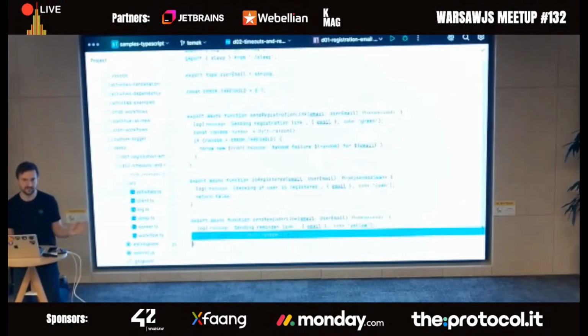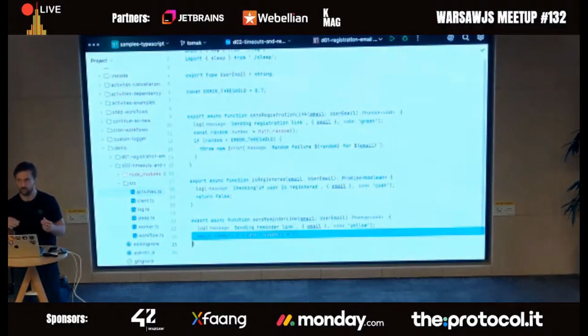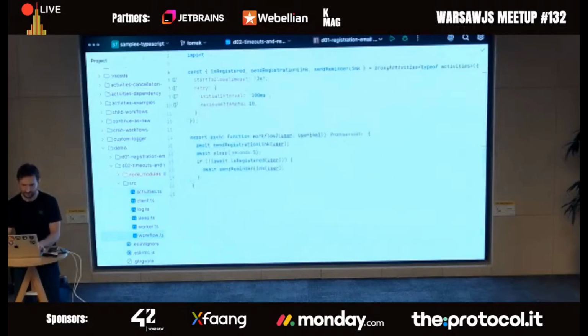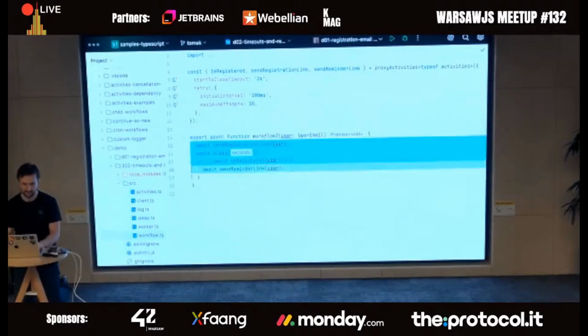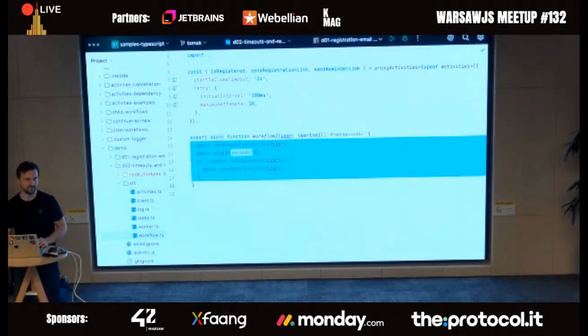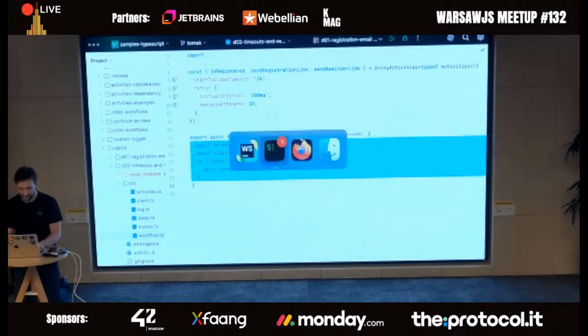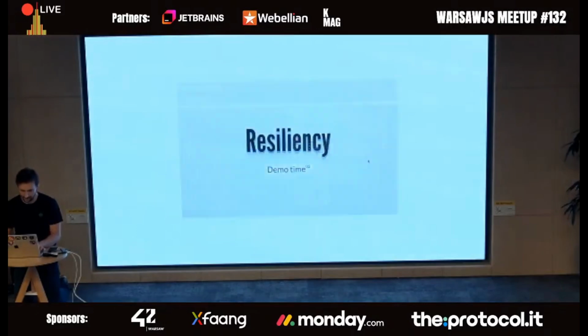There are no try-catches here. There are no timeouts. There is no Promise.race. There is no orchestration. This is your entire business logic. This is almost exactly what your manager wrote in the first place, right? It just worked. So there is no infrastructure code that pollutes your workflow. I think it's actually a pretty brilliant idea.